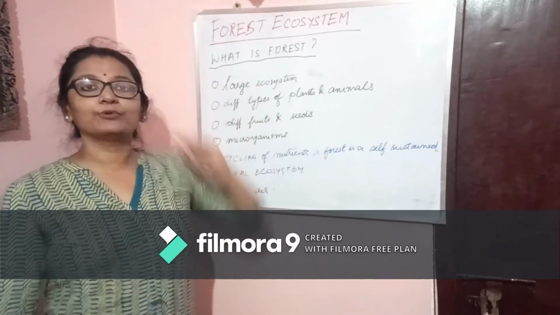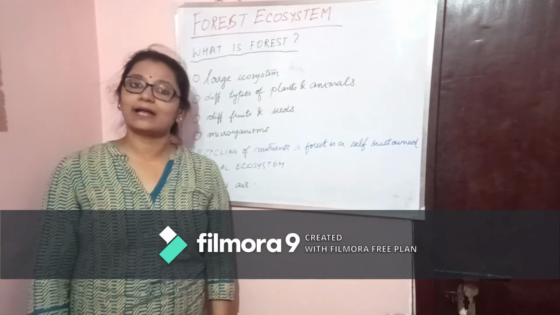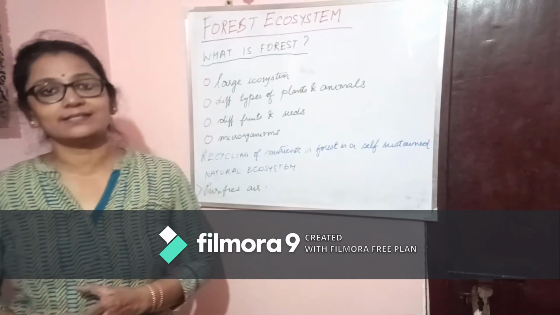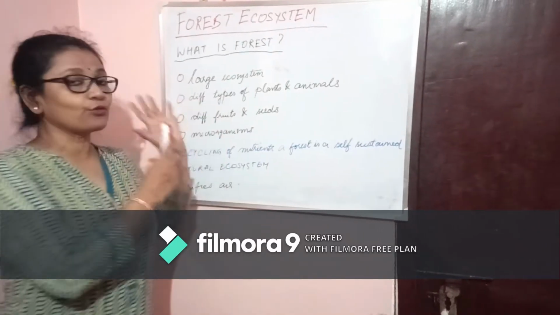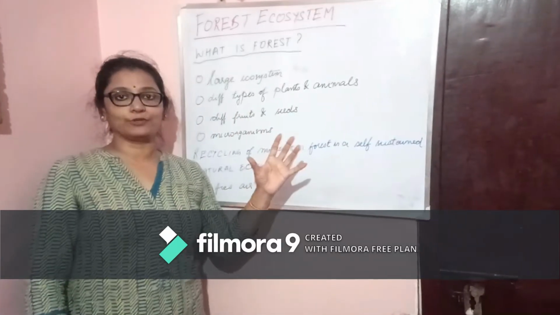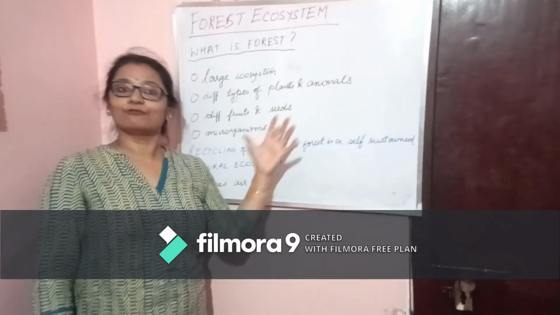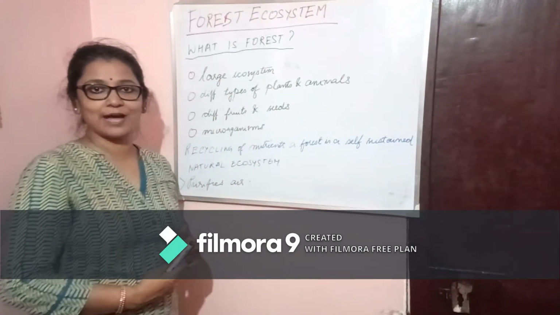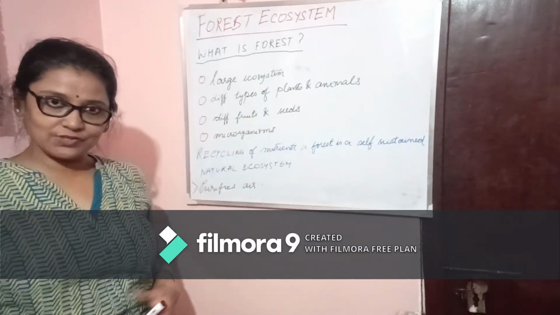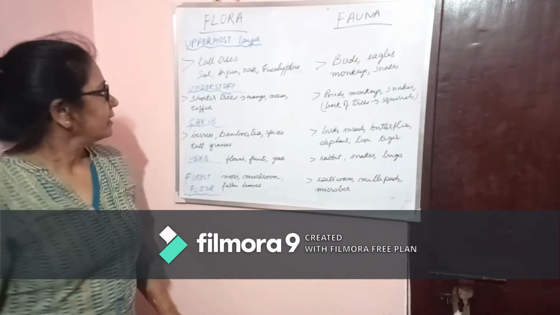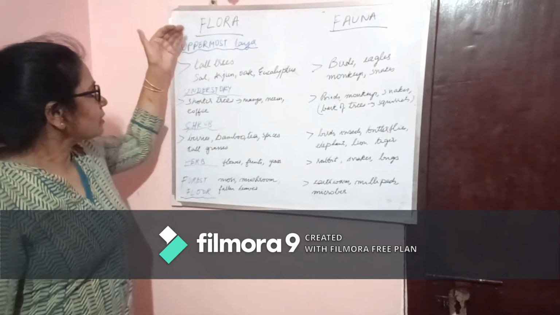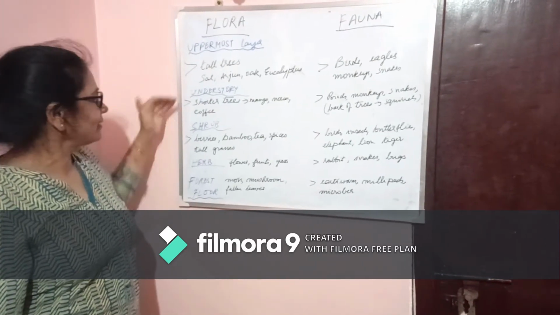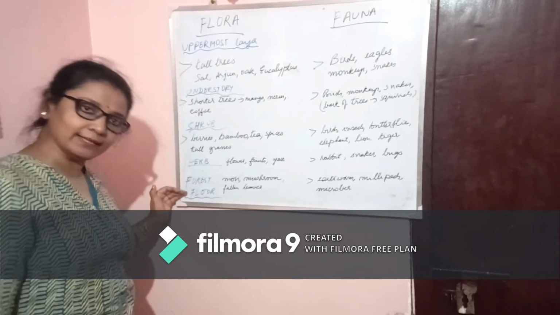Now, two important components of the forest are the flora and fauna. Now, what are flora and fauna? Flora is the plants, fauna is the animals living in it. So, the flora and the fauna are the two components which make up the forest. So, a little bit of detail will come under the different layers of flora and fauna that exist in a forest ecosystem. Now, the flora and the fauna comprise certain layers: the uppermost layer, the middle layer, the shrub, the herb, and the forest floor.